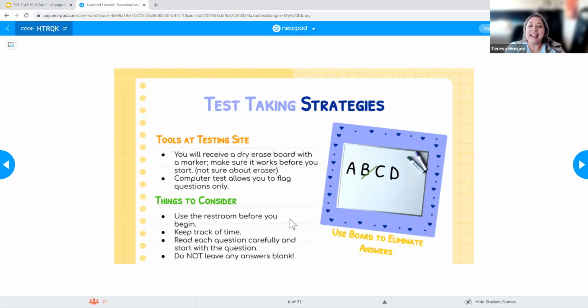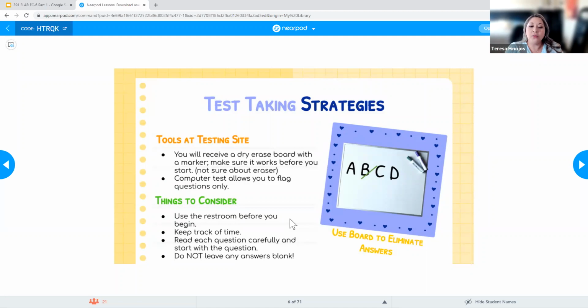They'll let you in, and then if you have to use the restroom, you leave, and then you have to wait to get back in again. So if there's a line of people that are trying to get into the testing center, you're going to be stuck in line. There's not a separate entrance for you or anything like that. So just make sure you try to use the restroom before so that you have all of your time, because the clock doesn't stop. The timer will just keep on going.